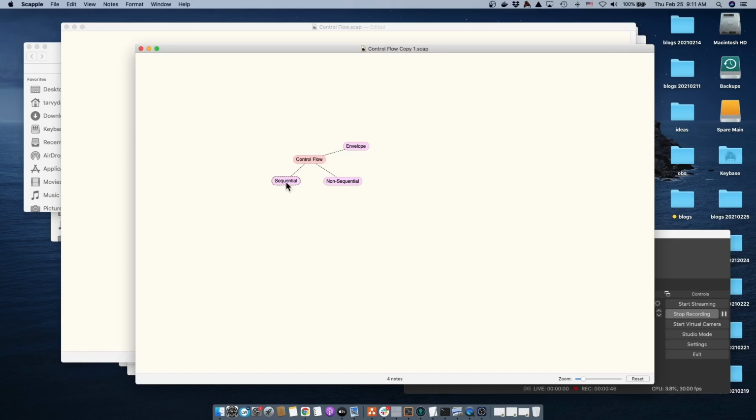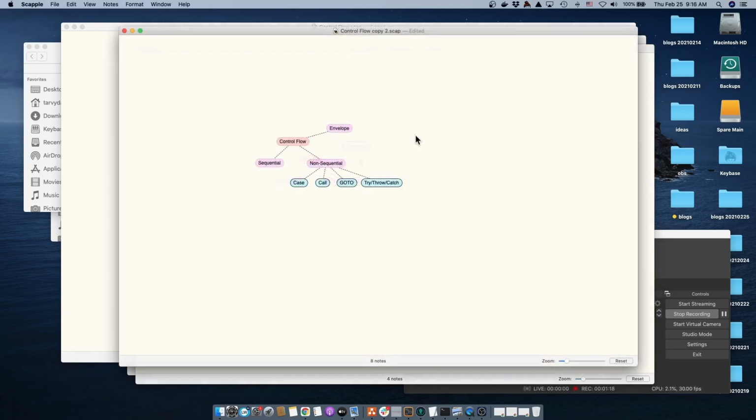Sequential is where one action happens after another. Non-sequential control flow is where actions happen in an order that is different from one after another. Envelope is non-sequential programming, but I think of it as being higher level than non-sequential. Non-sequential breaks down into four main cases: case, call, go to, try, throw, and catch.